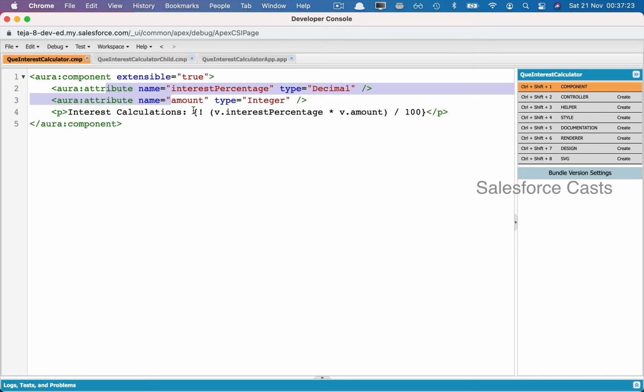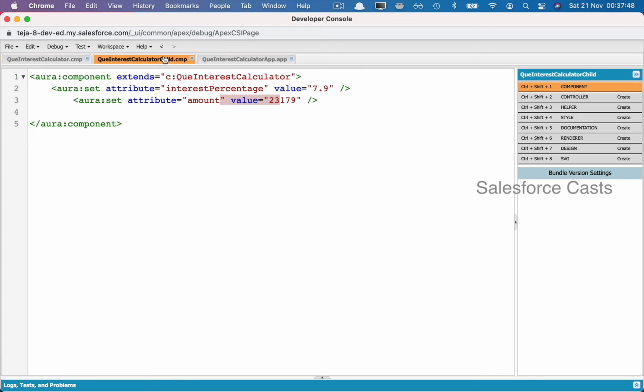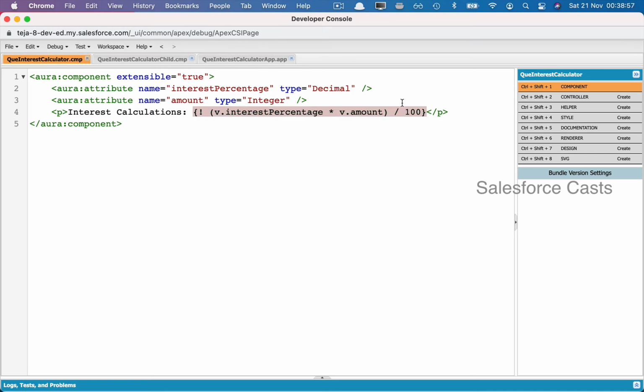And this is a very simple calculation, and we can also spice it up by checking which child component is extending this parent. If this parent is extended by the personal details module, then do the interest calculations at one rate. Likewise, if this parent component is extended by the insurance module, make sure a whole bunch of different interest calculations are included and the end results are displayed back to the users.